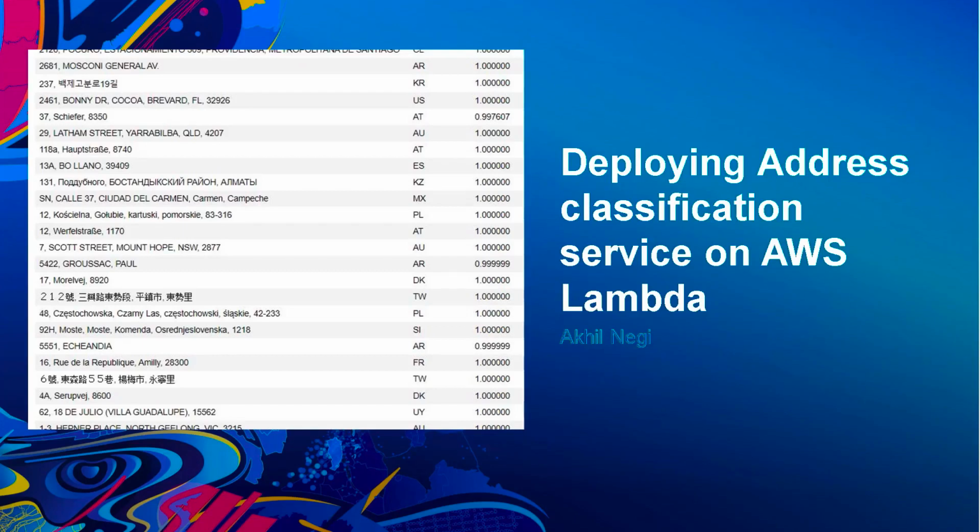In this demo, I will be deploying an address classification service on AWS Lambda to classify addresses into their respective countries. This address classification is done by a deep learning text classifier model, which is created from the ArcGIS Learn module.